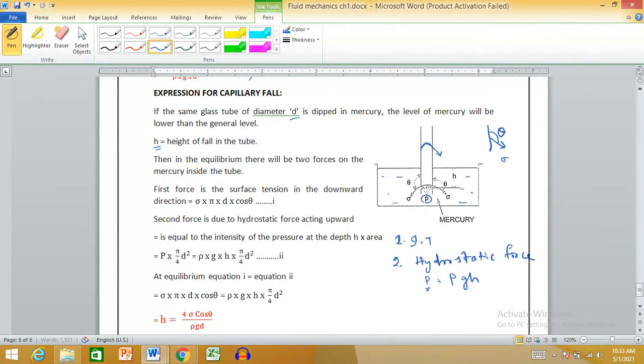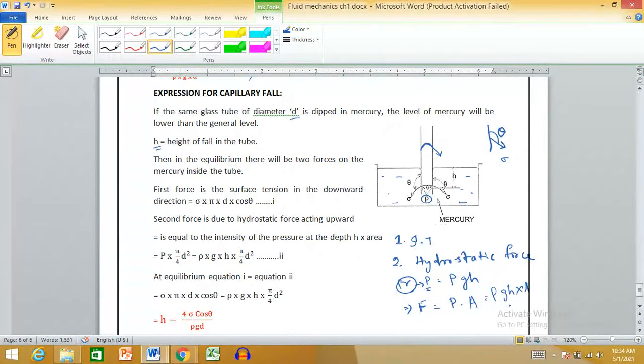Here P is the pressure, and pressure is equal to rho g h. We know that pressure is force per unit area, so force will be pressure into area, rho g h into area. We will derive this in the chapter on hydrostatics, your second chapter, how P is equal to rho g h. So don't worry about that. Focus on this.